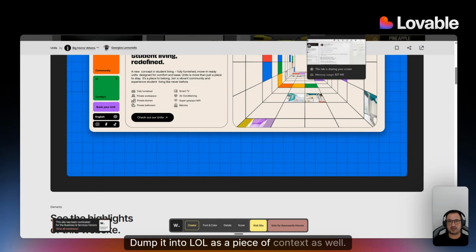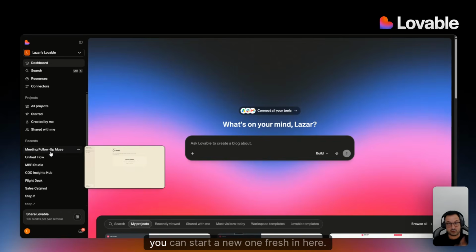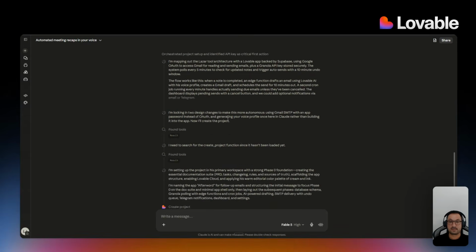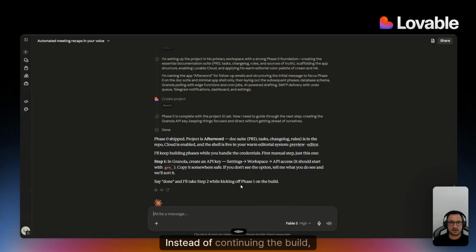Dump it into Lovable as a piece of context as well. And that's actually how you can start a new project. So while this one is being built, you can start a new one fresh in here. And instead of having the MCP running for you, you can, never mind about this. Instead of continuing the build, can you build me a set of PRDs and maybe one centralized prompt that I could use in order to initiate a new build inside Lovable myself without using the MCP?